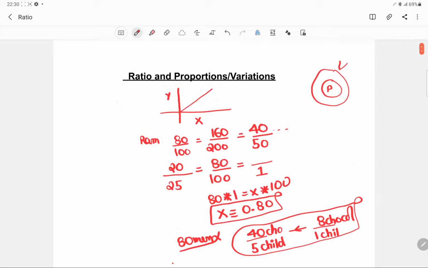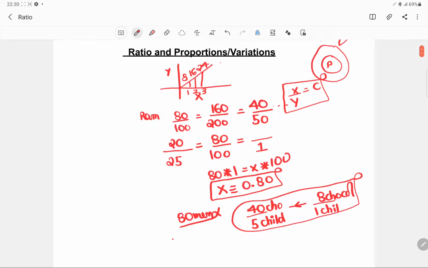They will increase in a line. For example, if this was 1, this was 8. If this was 2, this was 16. If this was 3, then this was 24. So the concept is that x upon y is always a constant term, and this is what a linear increasing variation is. You can also call it a linear increasing variation, linear because it is a line.